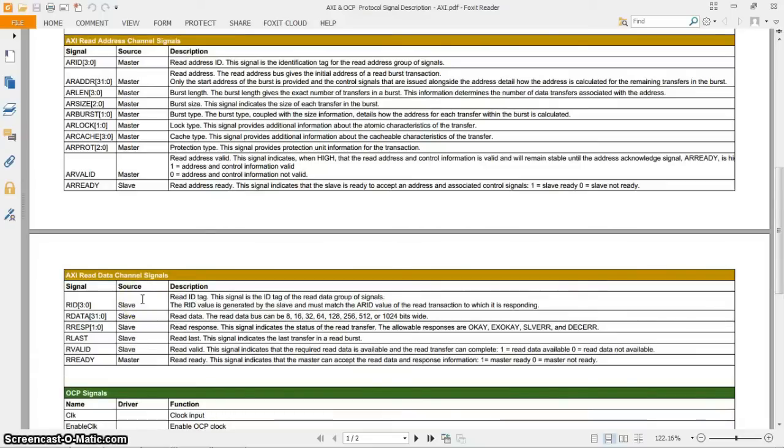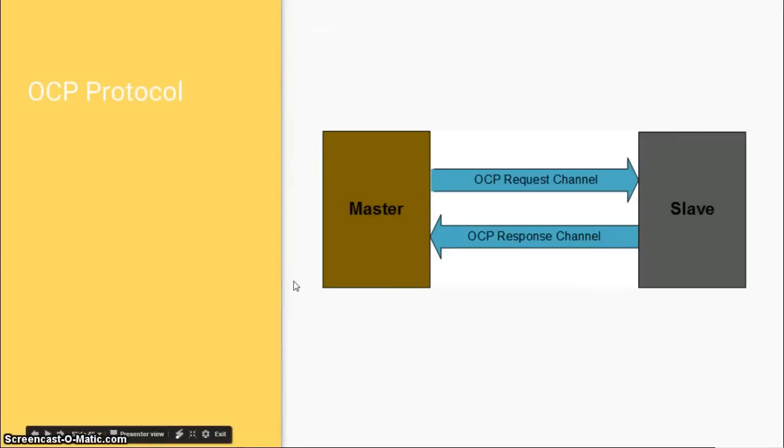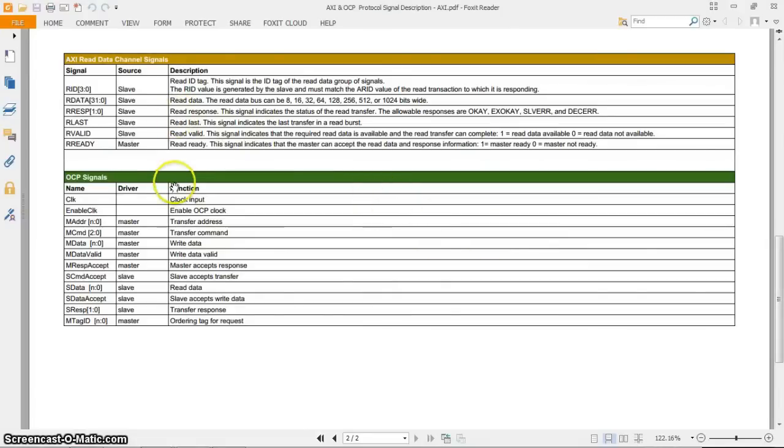If you are interested, you can go deeper into understanding this protocol by downloading the AXI specification. And going back to the OCP protocol, again it's a master slave protocol. It has only got 2 channels. There are no separate read and write channels in the OCP. There is only a single request channel and a single response channel. All the read and write requests from the master to the slave will be sent through the request channel, and all the responses for the writes and reads from the slave to the master are sent back through the response channel.